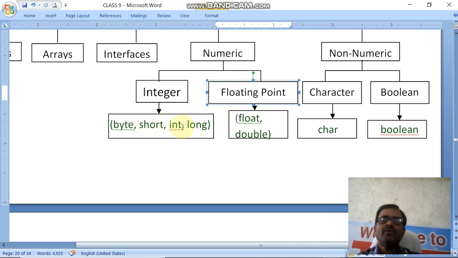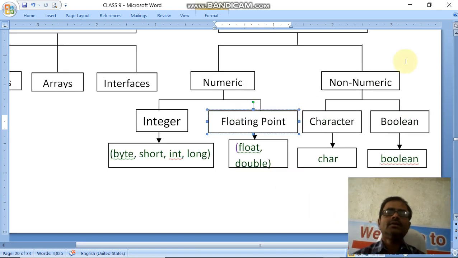Integer has four types which can hold the integer parts. The data types are divided into two categories, character and boolean. For character, the data type is char, and for boolean, the data type is boolean. Now look on the screen. Numeric data types are only two types, integer and floating point. Only two, integer and floating.